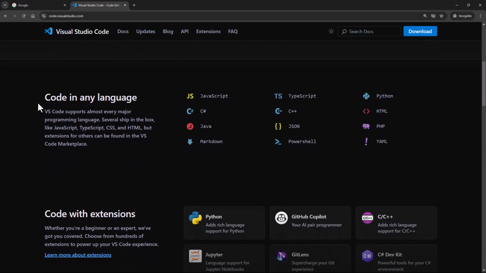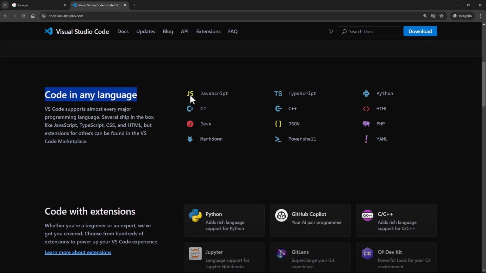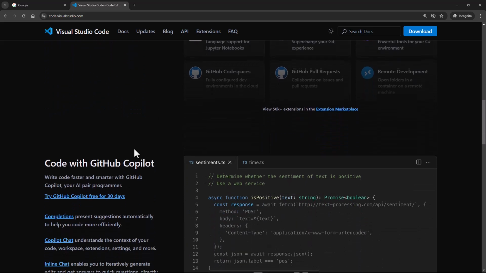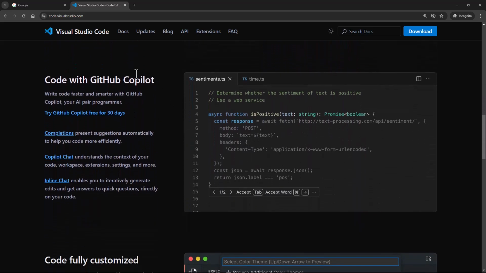So if you scroll down, you can see that, as I'm recording this video, Visual Studio Code supports so many programming languages. You can even add extensions. Now, what are extensions? Extensions basically extend the ability that Visual Studio Code has by default. If you want to add more support for Python, you can add this extension. If you want to make use of AI while programming, you can add GitHub Copilot, or C, C++. You can see there are tons of extensions, and there's an extension marketplace from where you can download and install all of this, and it's free.